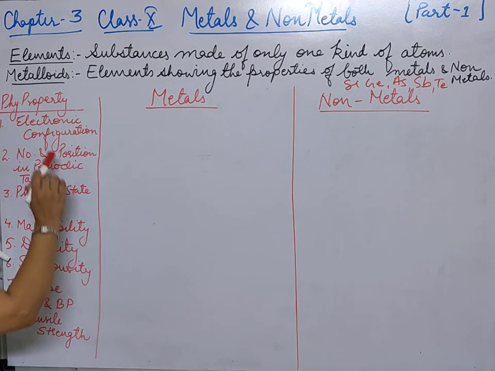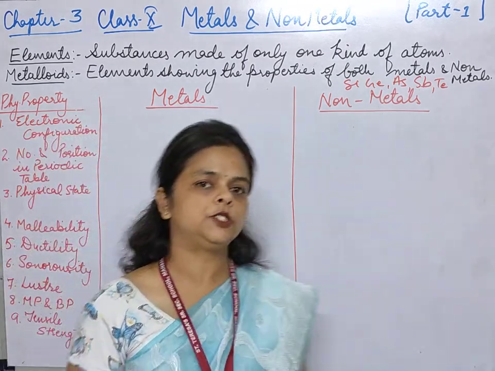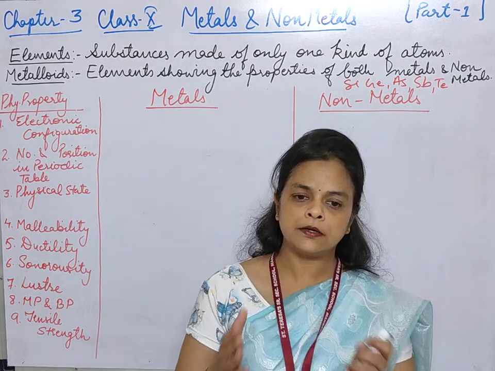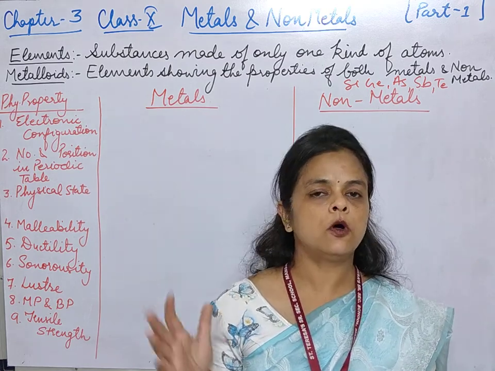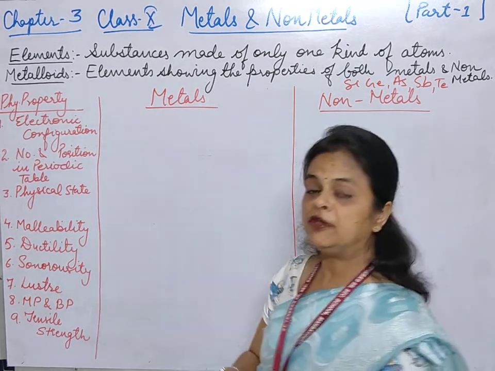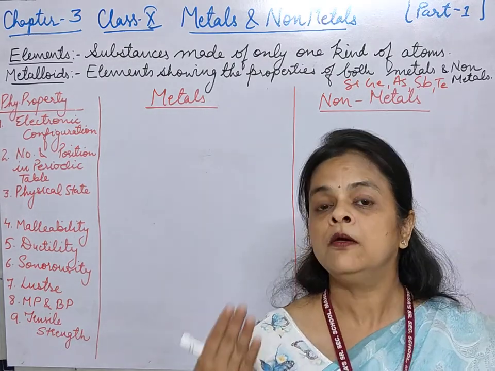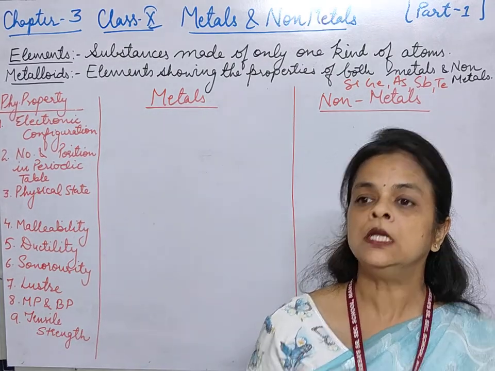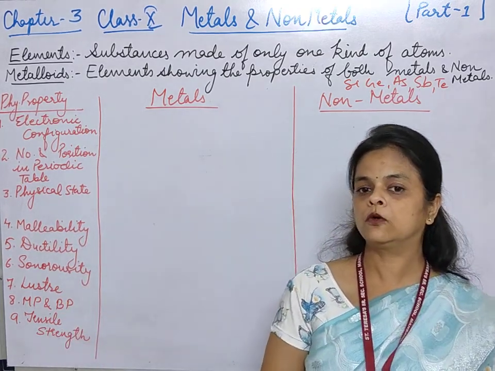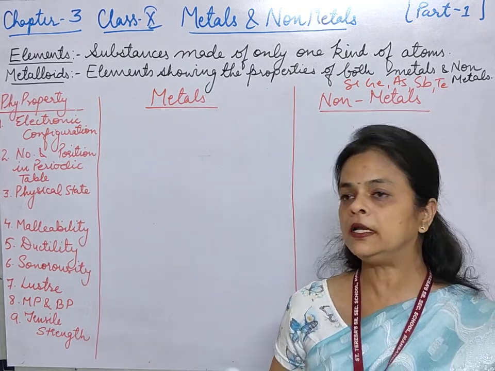Okay, so first I have taken a point, electronic configuration. What do we mean by electronic configuration? In class 9 we had studied that the arrangement of electrons around the nucleus in different shells is called electronic configuration. So in case of metals, see here students, again the term valence electron came. What do we mean by valence electrons? The electrons which are present in the outermost shell, and the inner electrons are called inner core electrons, or core electrons.